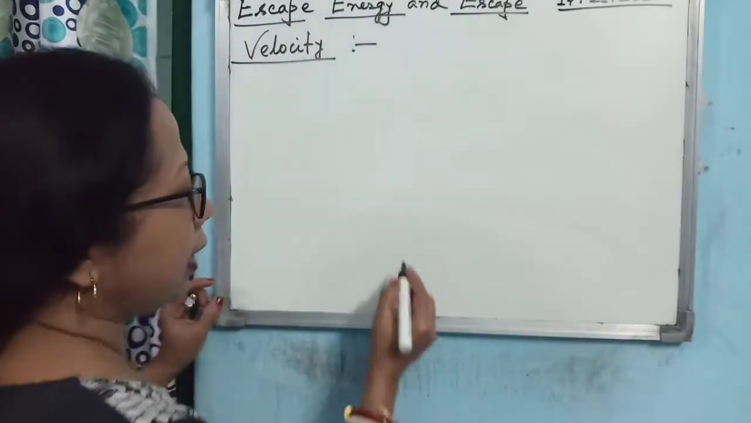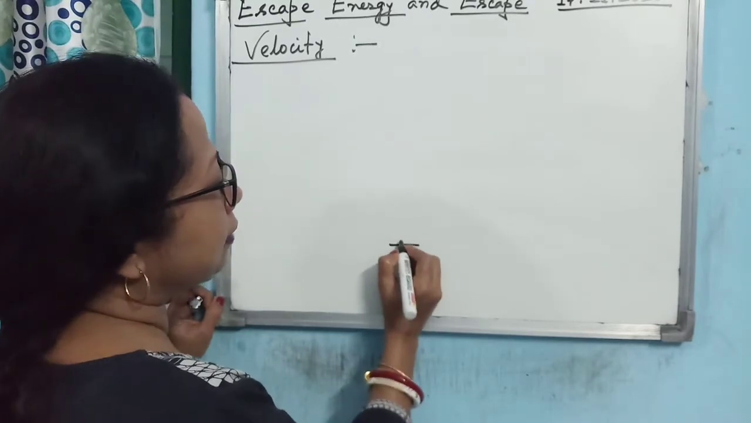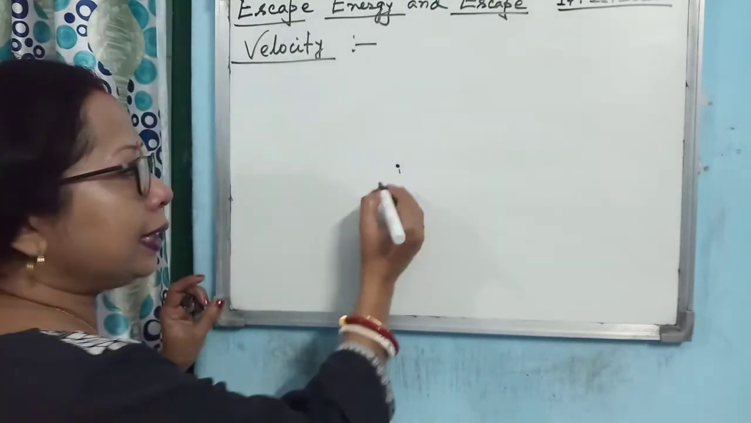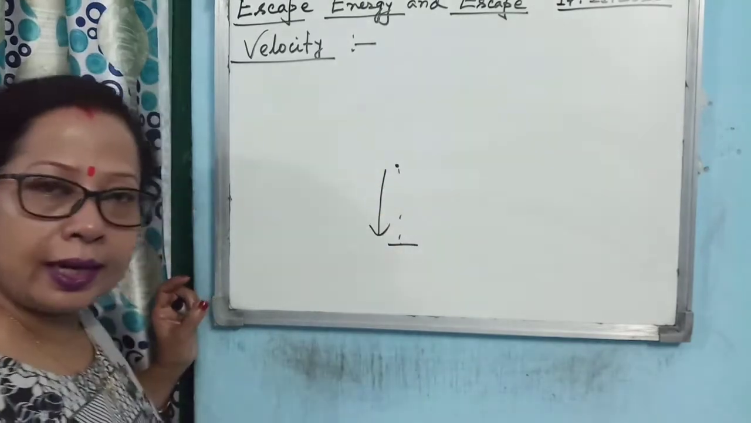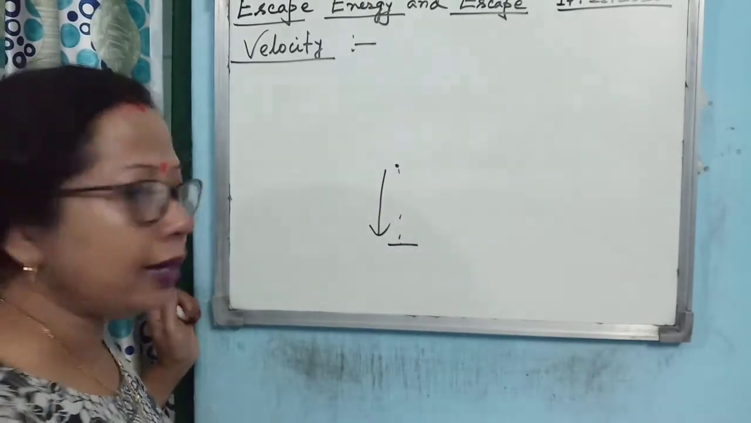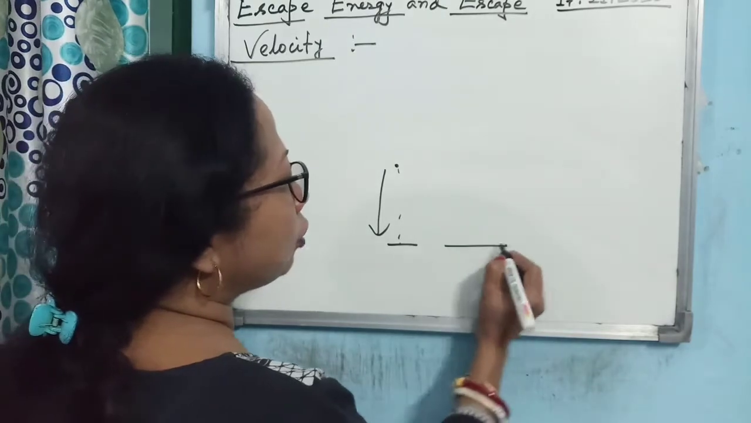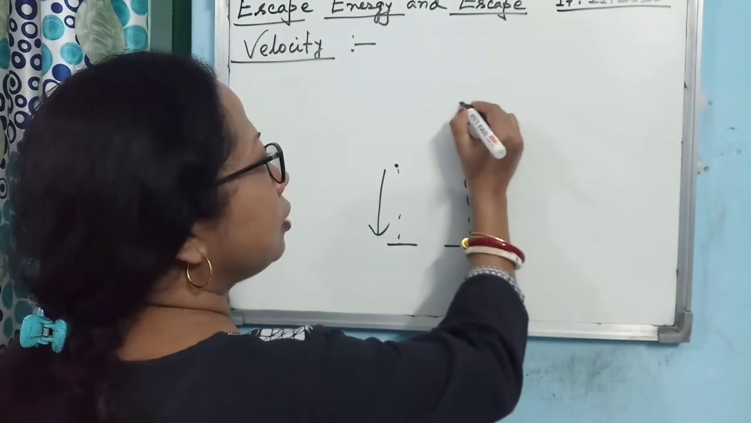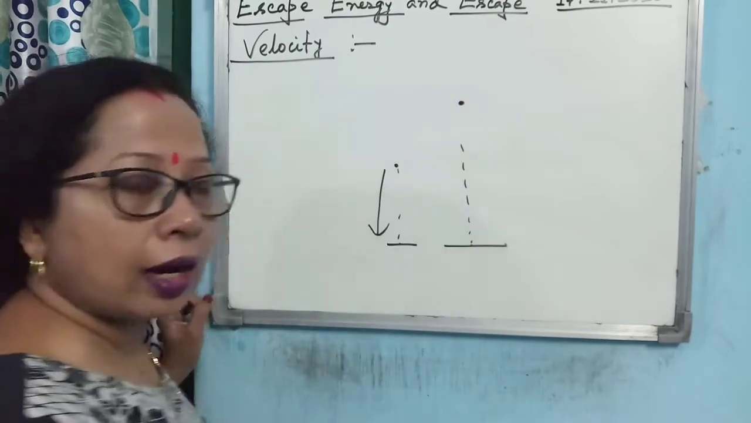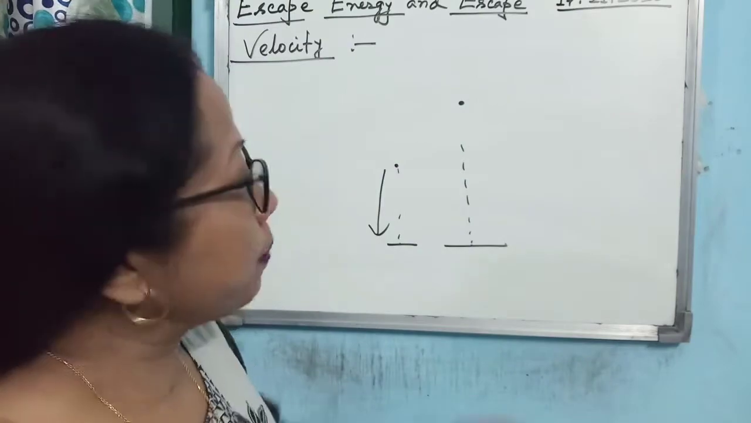So today I am starting with escape energy and escape velocity. First, try to get a clear concept of these two terms. It is our experience that if you throw a body in the upward direction, it will go to a certain height and then come back under the action of gravity. If you throw it with a higher velocity, the body can move up to a greater height.